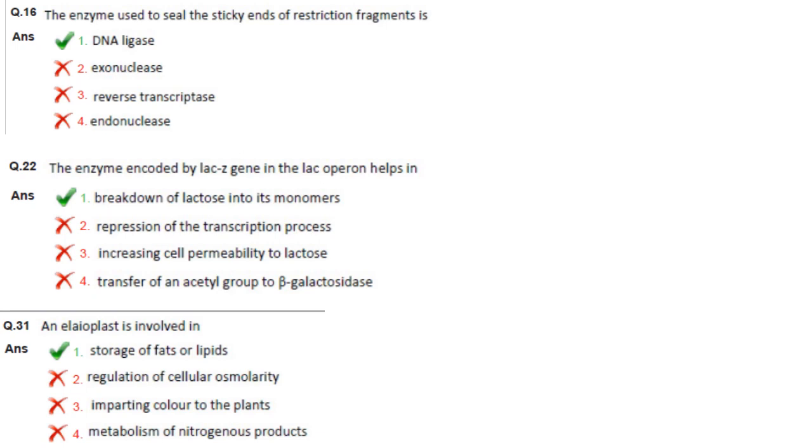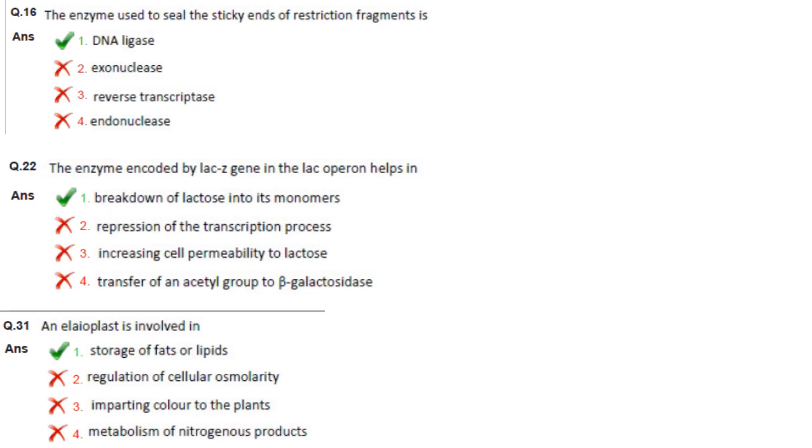The enzyme encoded by the lacZ gene in the lac operon helps in. So the gene product of lacZ is beta-galactosidase, which cleaves lactose, a disaccharide, into glucose and galactose. So it breaks down lactose into its monomers. Answer is option 1.